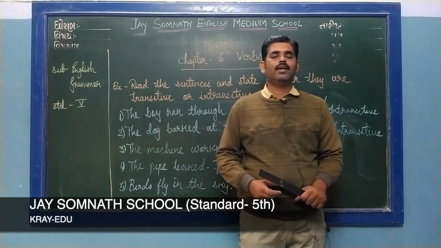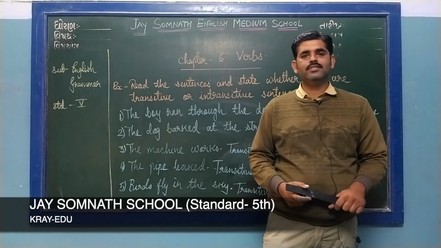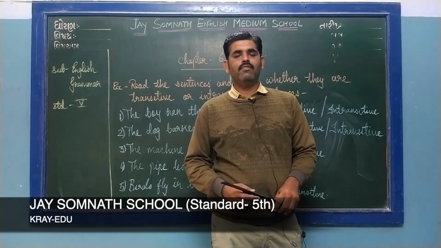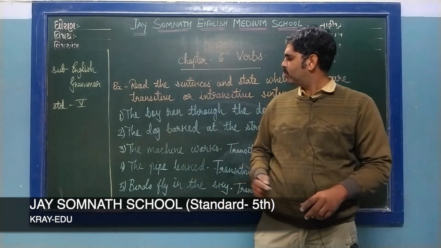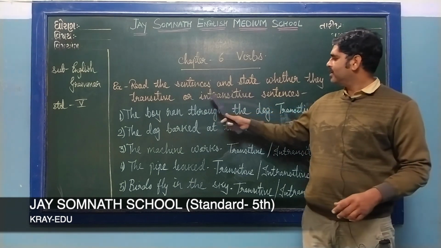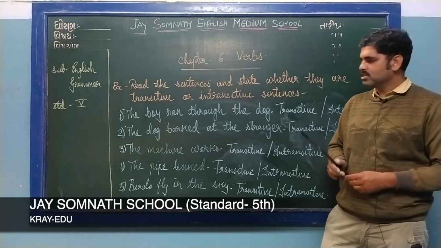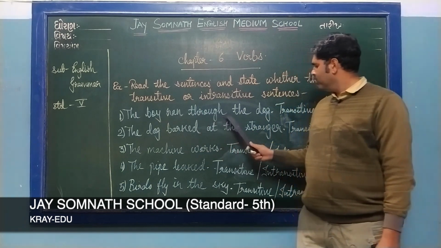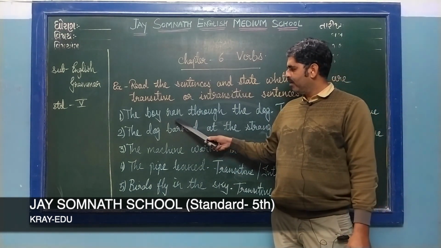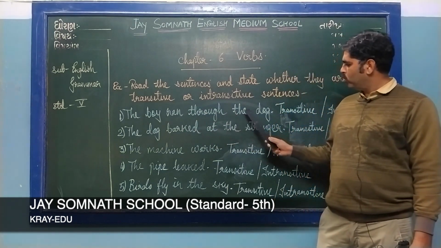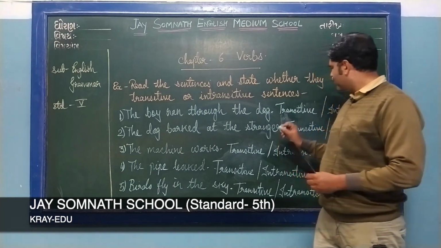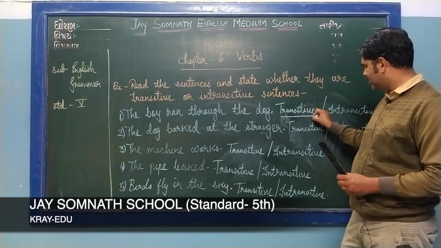So we have learned about transitive and intransitive sentences. Now let's look at some sentences and see whether they are transitive or intransitive. Let's look at the exercise. Read the sentence and state whether it is a transitive or intransitive sentence. The first one: the boy ran through the dog. What is the action done by the boy? He is running. Where is he running? Through the dog. So there is an object. This kind of sentence is called a transitive sentence or transitive verb.